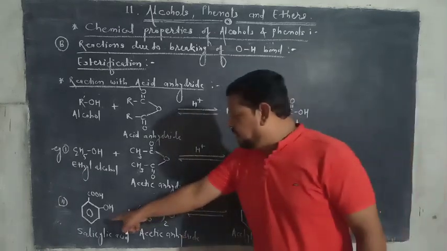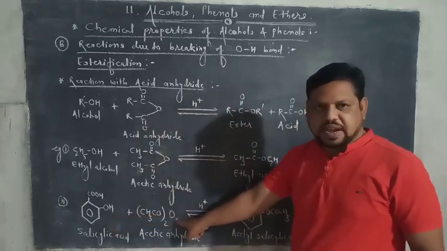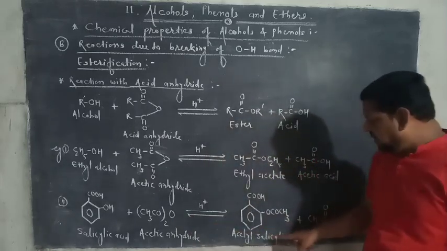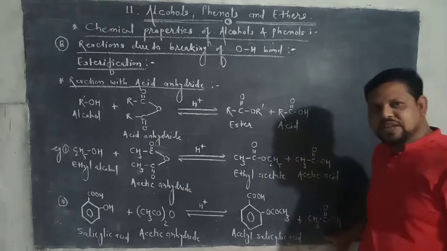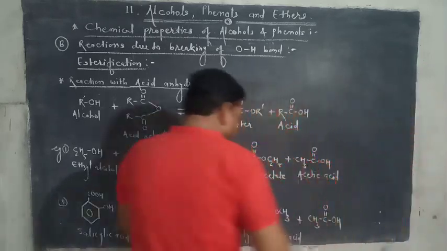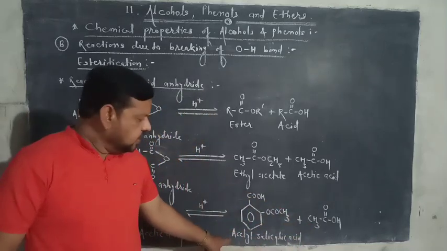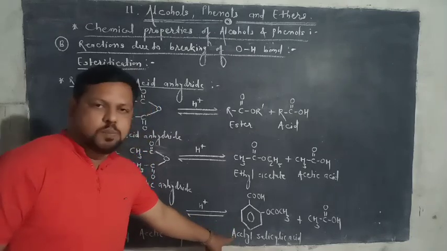The next example, salicylic acid. This salicylic acid reacts with acetic anhydride in presence of acid. Then it gives acetyl salicylic acid and acetic acid. This acetic acid is the byproduct. And this acetyl salicylic acid, also called aspirin, is the main product.